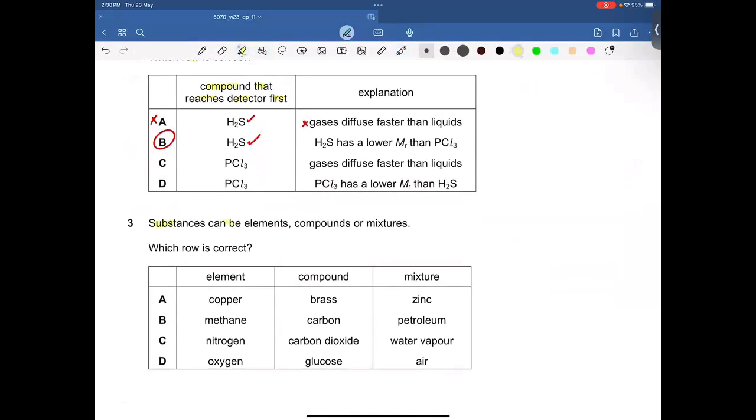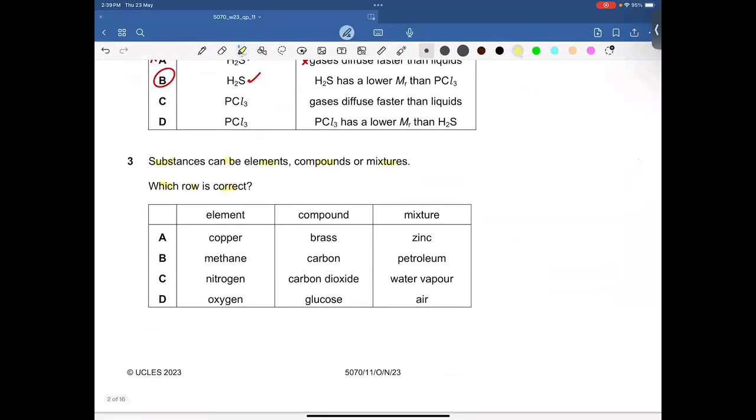Substances can be elements, compounds, or mixtures. Which is correct? Element could be copper, nitrogen, and oxygen. Methane is a molecule, right? So we cannot consider it as an element. Compound is basically glucose, carbon dioxide. Brass is an alloy, it is not a compound. Carbon is an element. So obviously, I must say that the A and B options are incorrect.